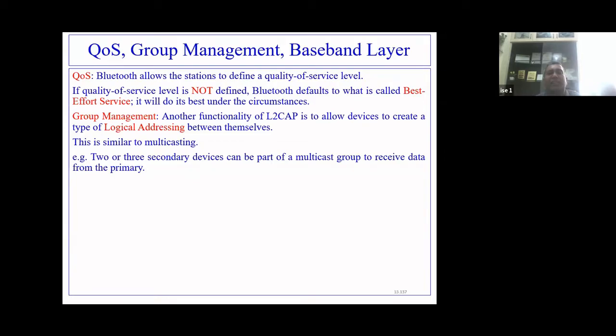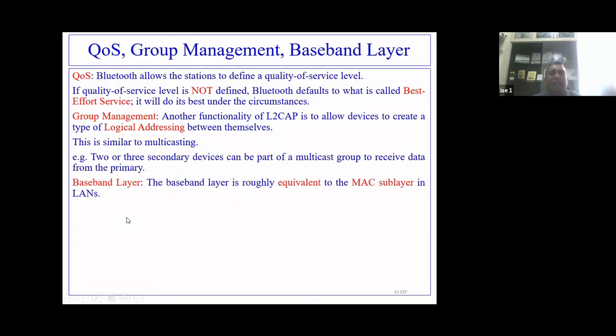Which one will be the first secondary, which one will be the second secondary, third secondary, and so on. It's similar to multicasting, like 2 or 3 secondaries can join a multicast group to receive the data directly from the primary. So if they are in a multicast group, they receive data at the same time from the primary, right?